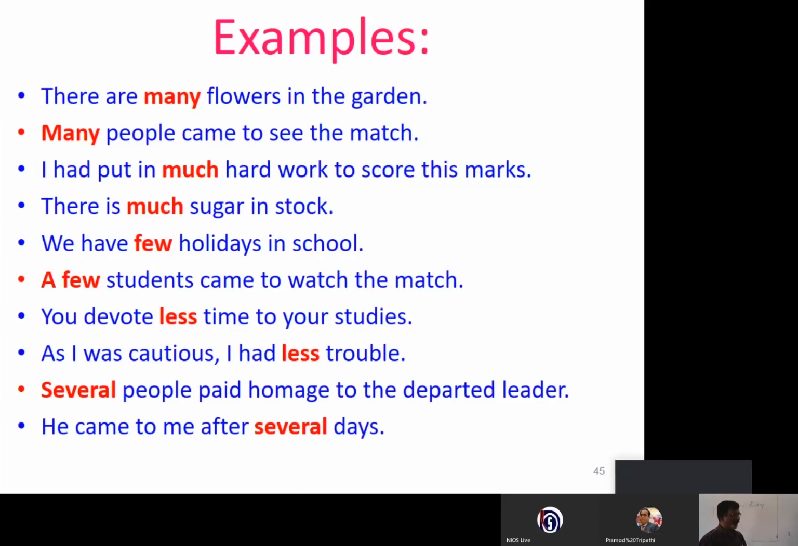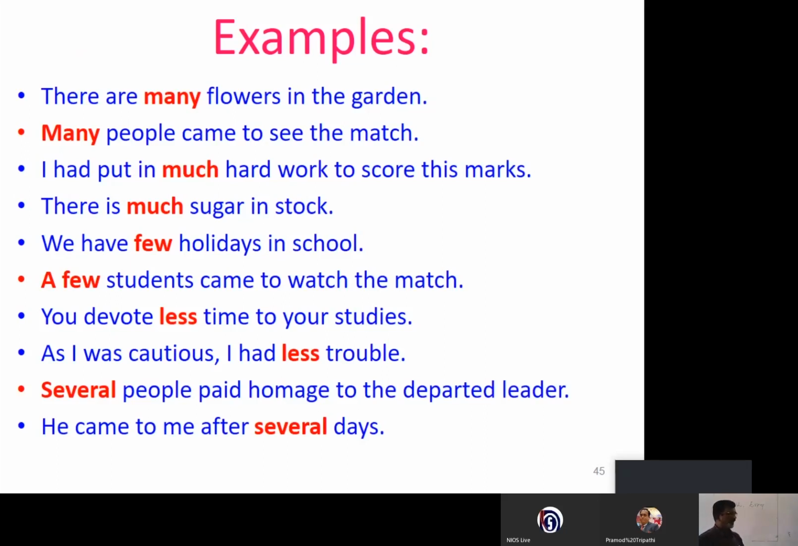We have few holidays in school, almost no holidays. A few students came to watch the match. See, here you must be careful. That's what I'm going to explain further. Few and a few, these two sentences you keep in your mind. We have few holidays in school. A few students came to watch the match.